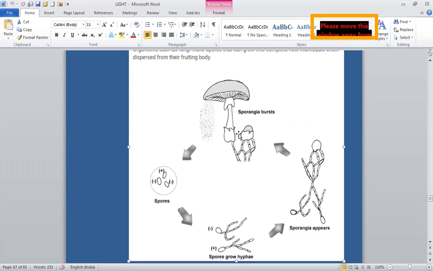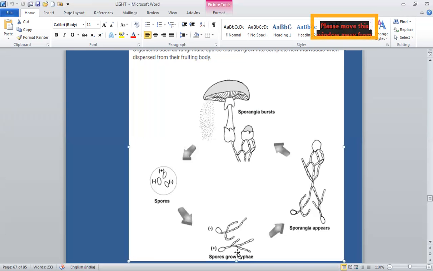Bread mold, that is Rhizopus, appears on any exposed, moist, stale bread because of spores. Rhizopus consists of a mycelium differentiated into rhizoidal hyphae. See, these are all hyphae. Spores grow hyphae.